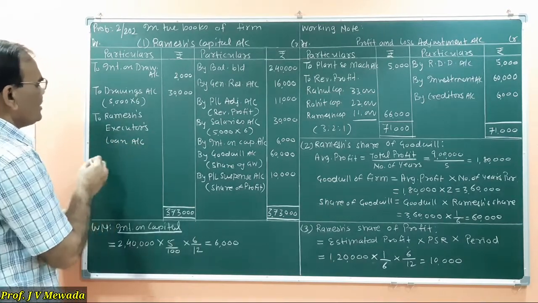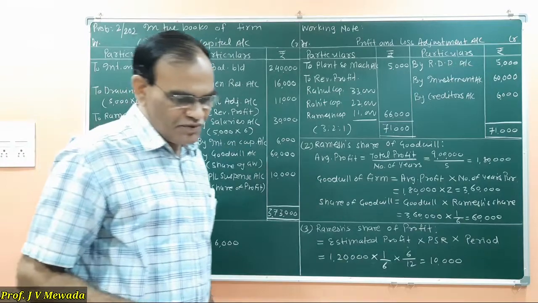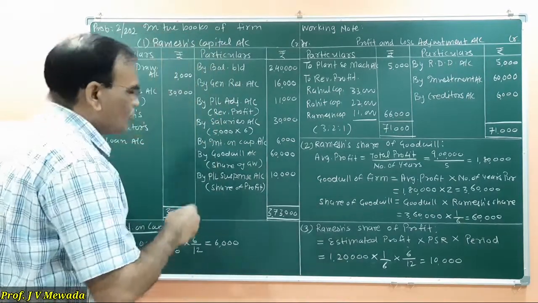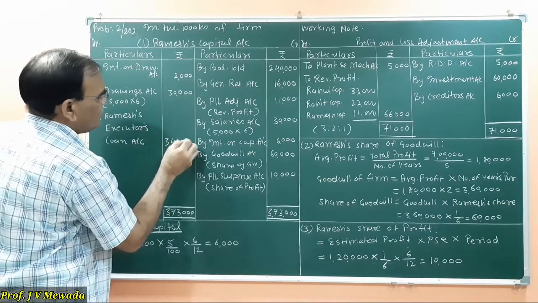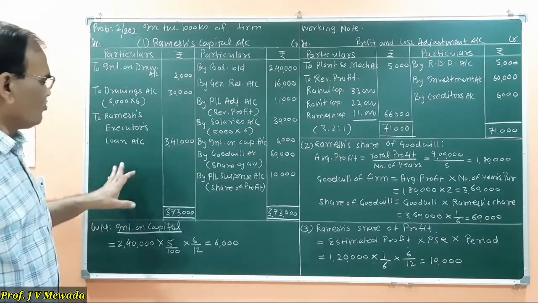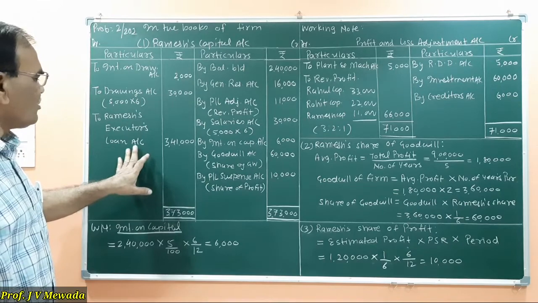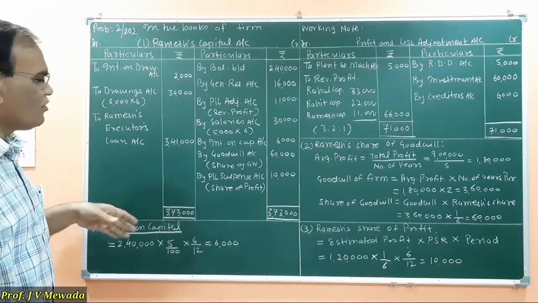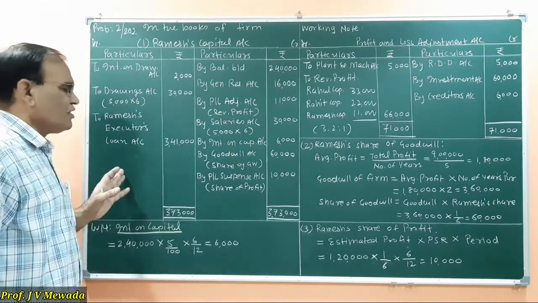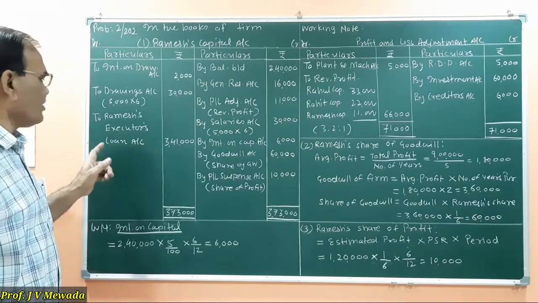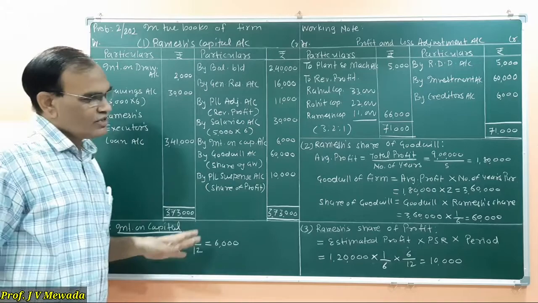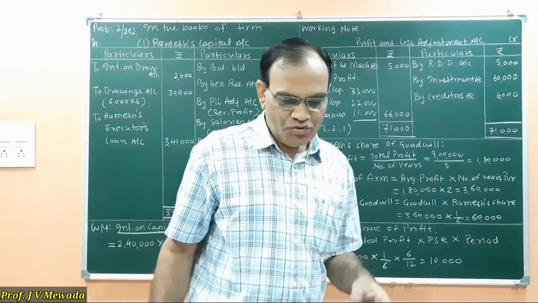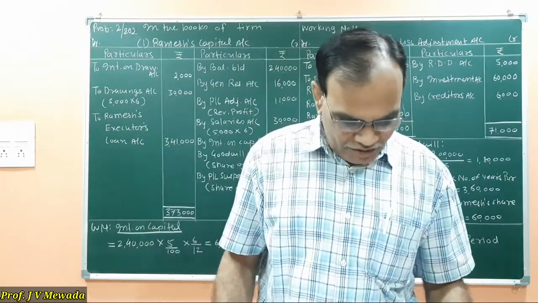So whatever is the difference, that difference is transferred to Ramesh executor's loan account, that is 3,41,000. So this is the amount due to Ramesh's executor. So we can pay in cash or we can transfer. When the problem is silent, we have to transfer it to the executor's loan account. Okay, so this is the way that you have to solve the problem on death.